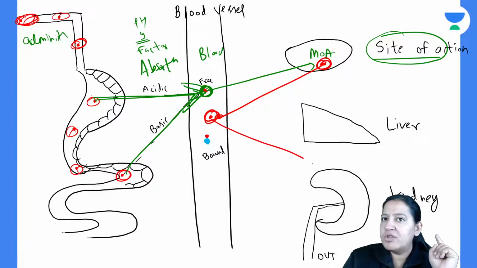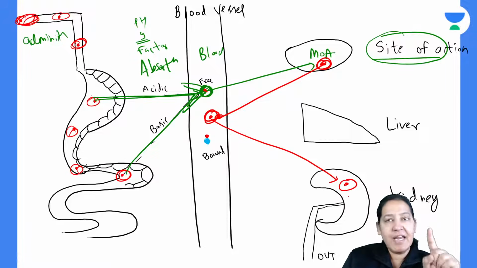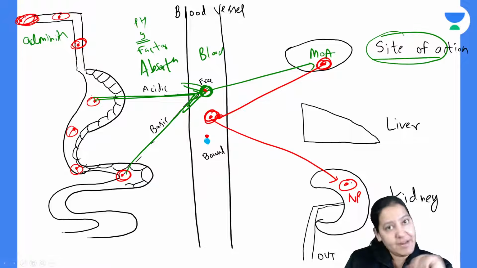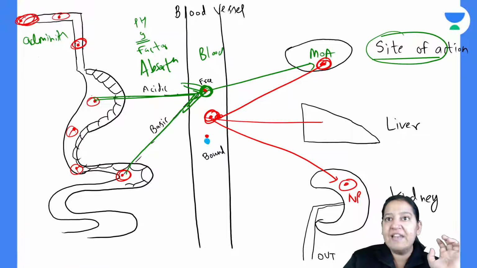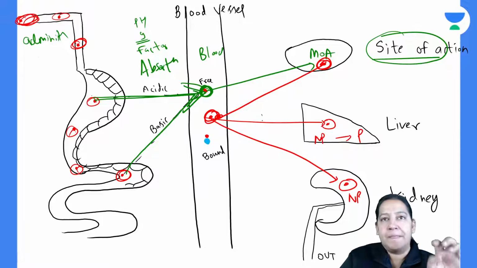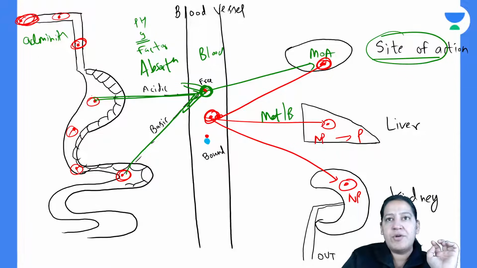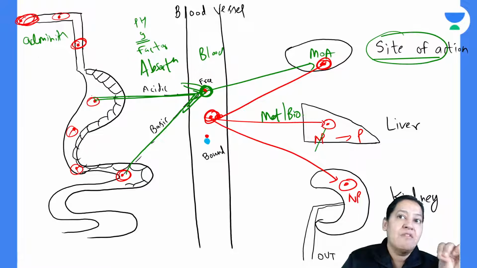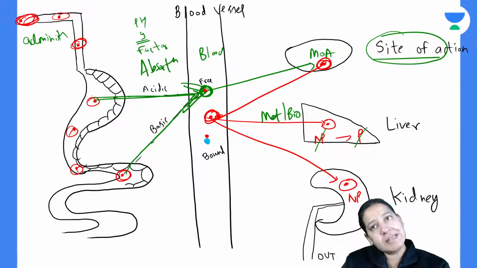Now the drug wants to go to the kidney for excretion, but the kidney will say, no, I will not excrete you because you are non-polar. First get converted into polar, then come back to me. So the drug will go to the liver. The liver will convert the non-polar drug to a polar drug. This step is known as metabolism or biotransformation, in which you convert a non-polar, that is water insoluble, drug to polar, that is water soluble.